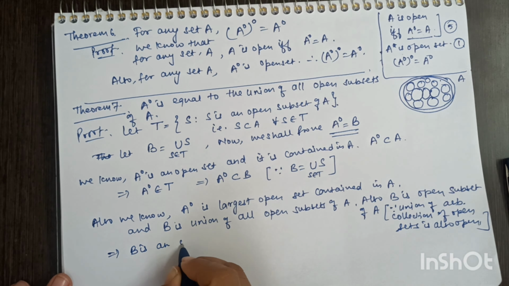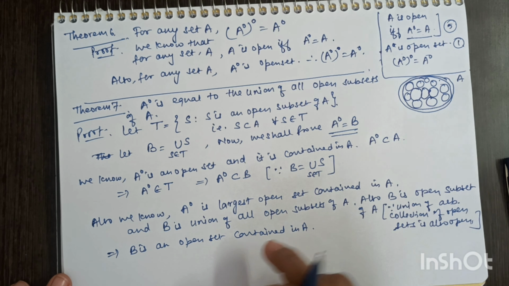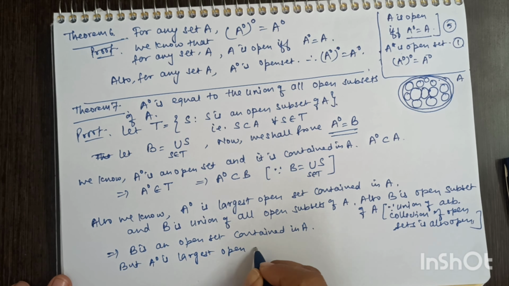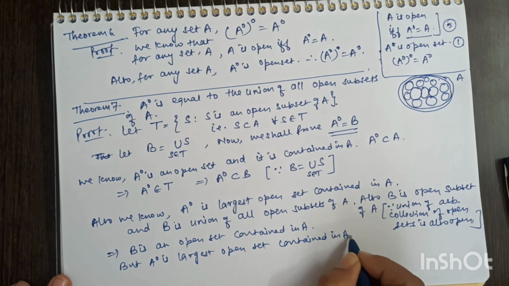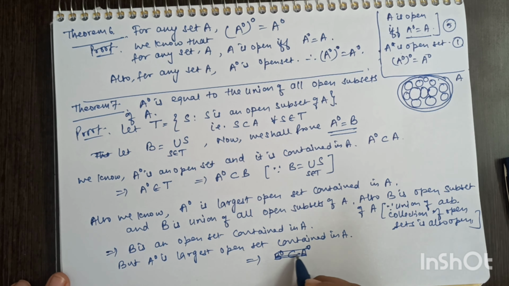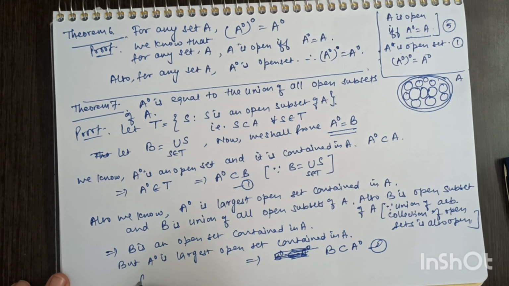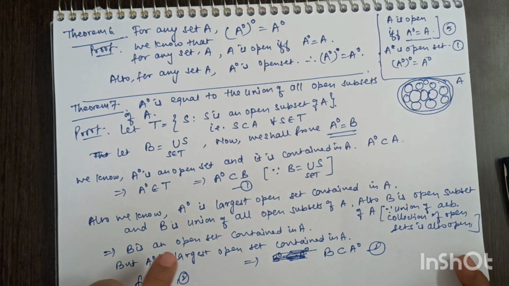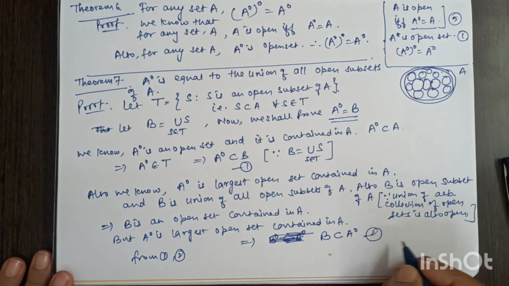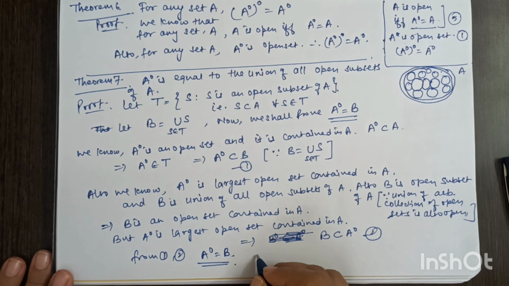Since B is a union of a collection of open sets, that means B is also an open set and B is contained in A. So B is an open set contained in A, but A naught is the largest such set which is contained in A and open. So this is why B should be a subset of A naught. Combining 1 and 2, A naught is equal to B, which we wanted to prove. A naught is equal to the union of all open subsets of A. Hence the result.